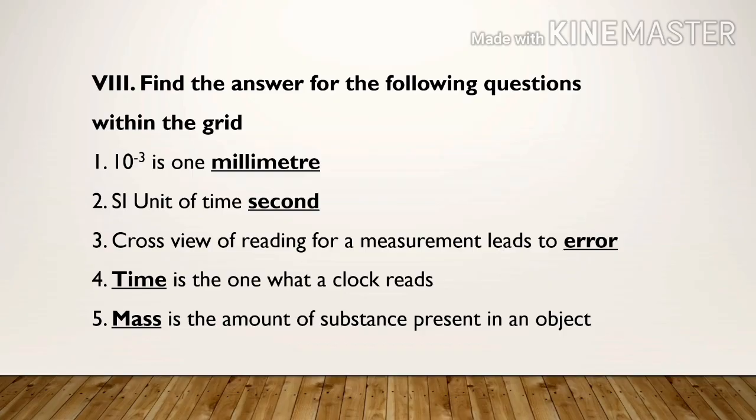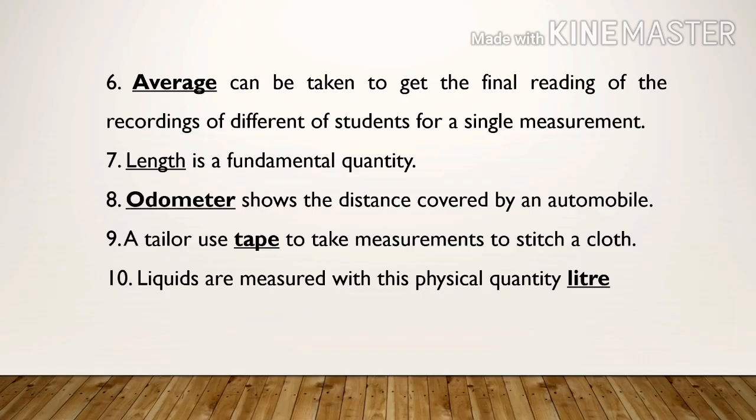Cross view of reading for a measurement leads to. Answer, error. Question number 4. Dash is the one that a clock reads. Answer, time. Question number 5. Dash is the amount of substance present in an object. Answer, mass.